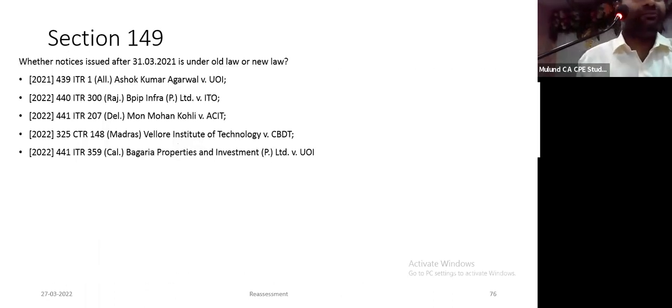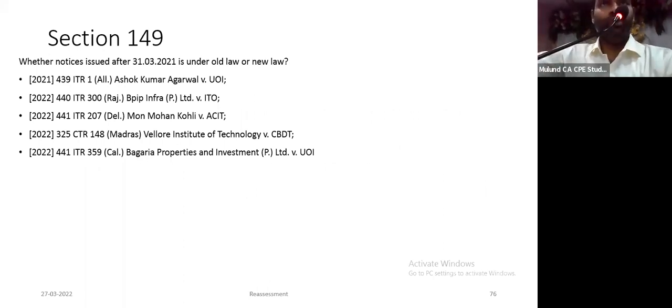So this controversy of notice is issued after 31st March or up to 30th June, whether under old law or new law. Many people must have received notices after 1st of April up to 30th of June under the old law. And this controversy is going on. There are 5 high courts in favor of the SSC. Bombay High Court has been heard and the order is reserved and the matter has traveled to Supreme Court. Certainly it has to be under the new law, not under the old law.